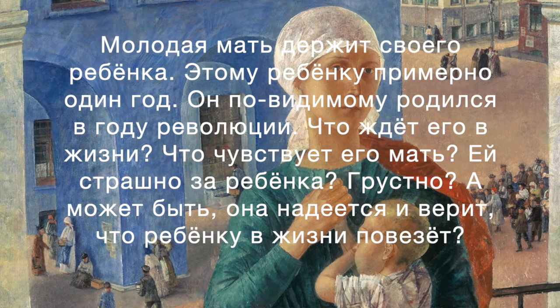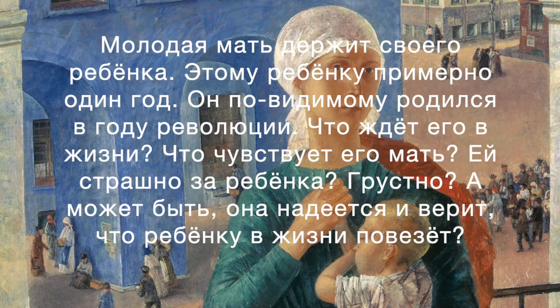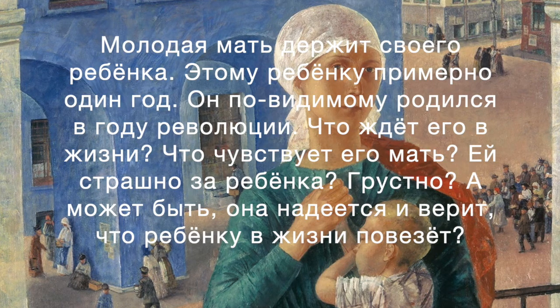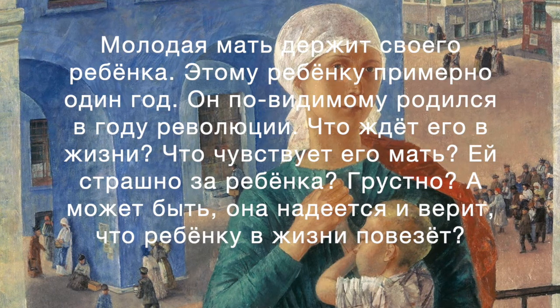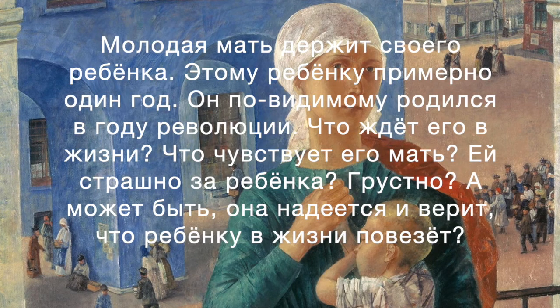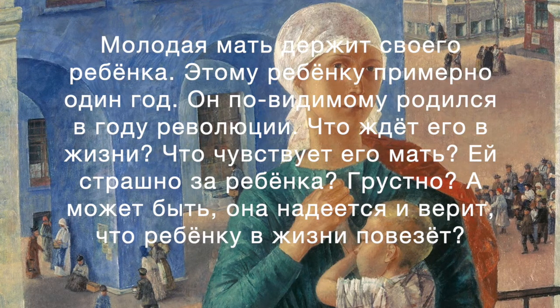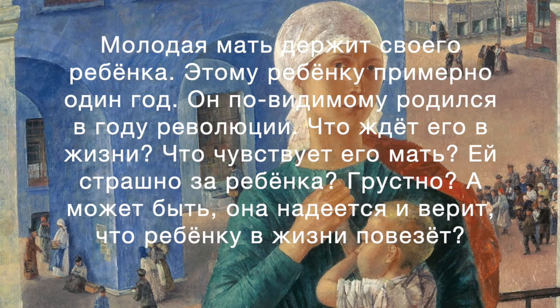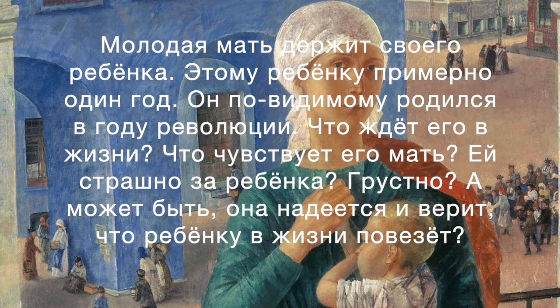So we also express age using the dative. That's not really our topic today, but there is one use of the dative. Этому ребенку. Он, по-видимому, родился в году революции. He apparently was born in the year of the revolution, right, 1918. Что ждет его в жизни? What awaits him in life?